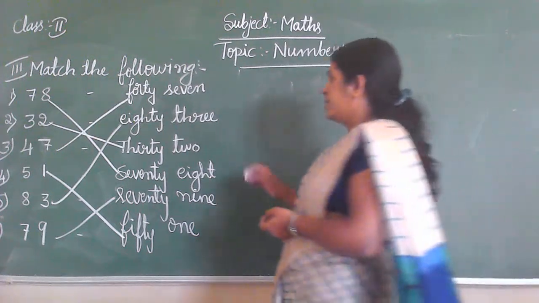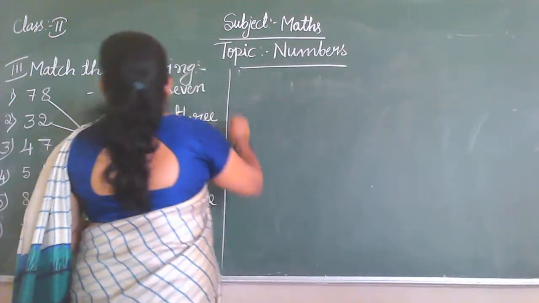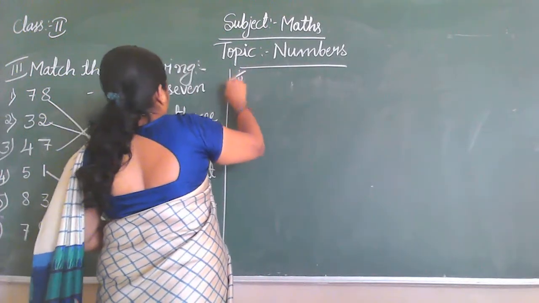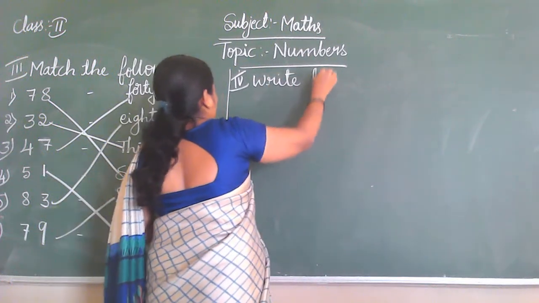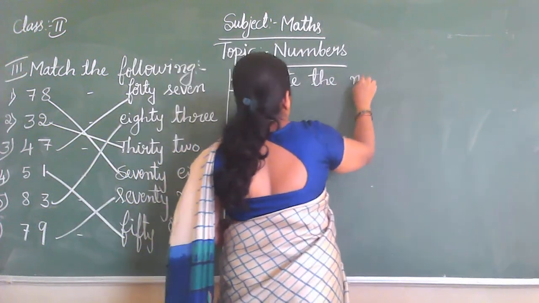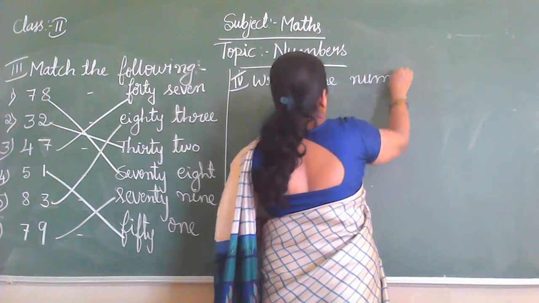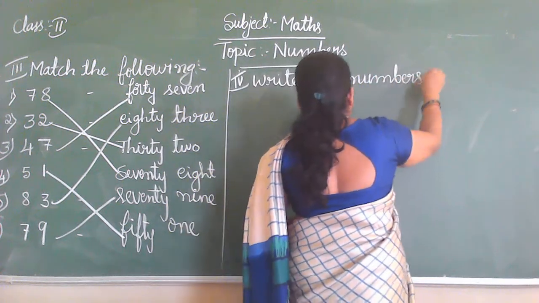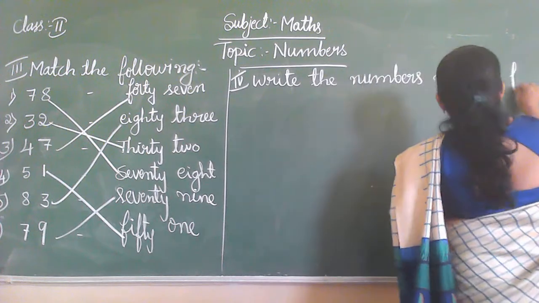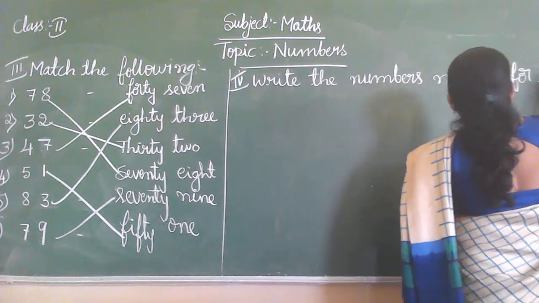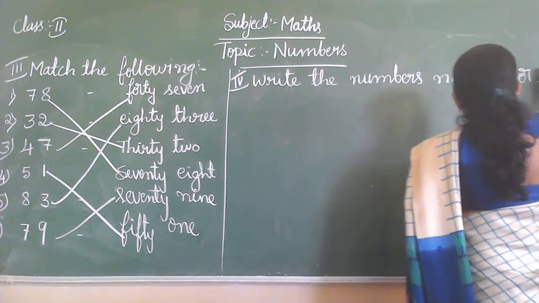Okay? Next, write the number names for these numerals.